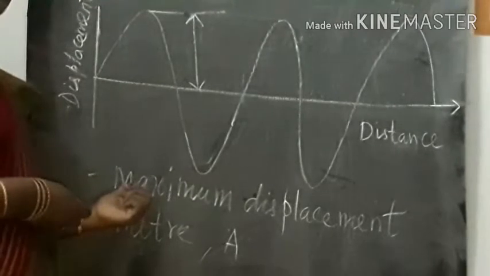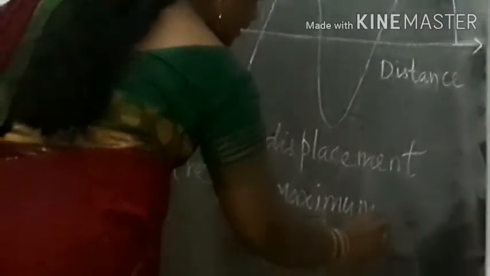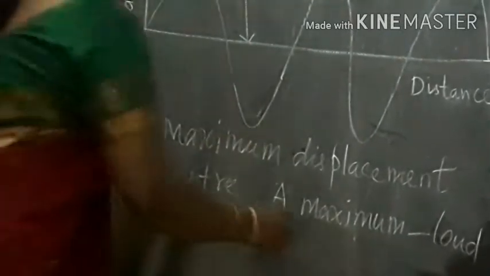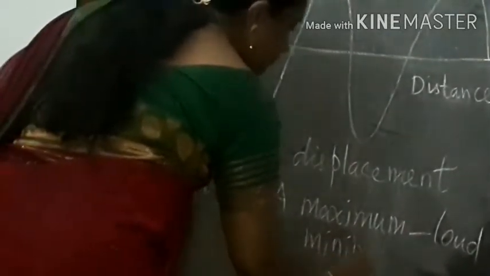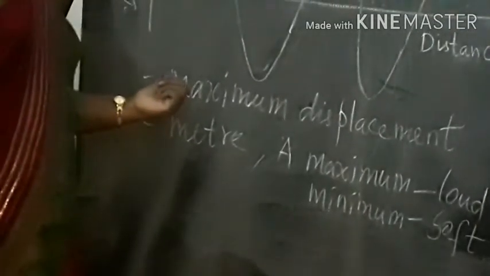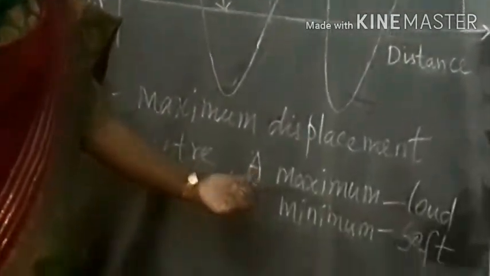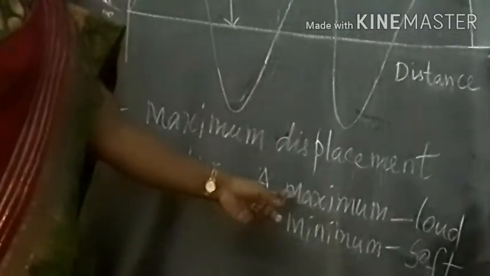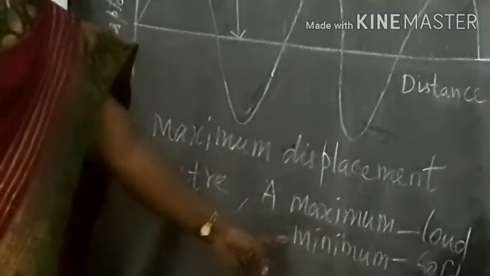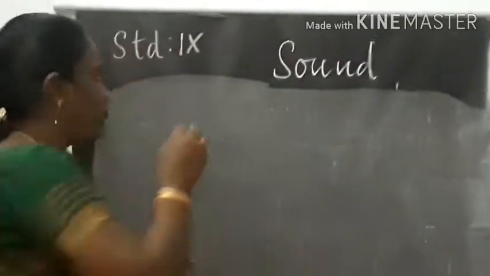Now, if the displacement is maximum, the sound will be loud, and if the displacement is minimum, the sound is a soft sound. So maximum displacement of a particle in a medium is called the amplitude of the sound wave. Its unit is meter, represented by the symbol A. If the amplitude is maximum, the sound will be loud, and if the amplitude is minimum, the sound will be a soft one. The next characteristic is frequency.